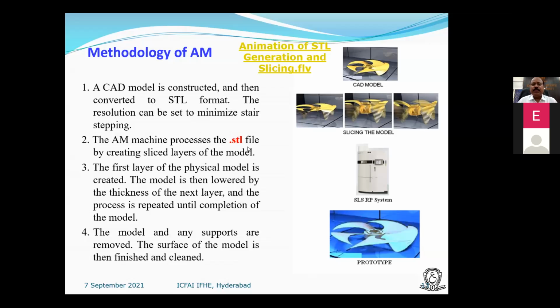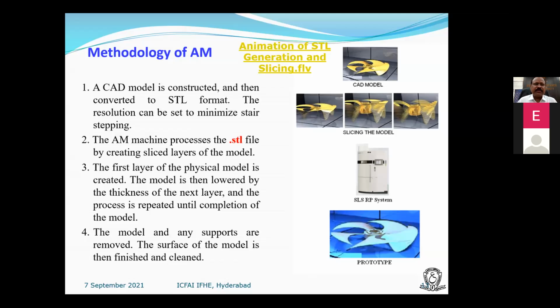Take how bread is made in a bakery shop: they bake a bread cube. After that, they cut it into pieces, 15 pieces or 20 pieces, whatever it is, depending upon the size of the cube and the thickness of each piece. How the bread is cut into so many pieces, similarly, the software slices the 3D model into so many slices.